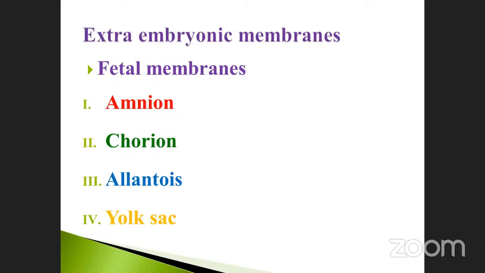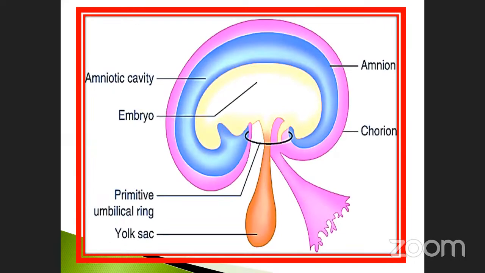Okay, see here inside. So this is the cavity. See here, this is called chorion. Inner there is the amnion. There is a cavity. This is called the amnion cavity. This is called the embryo. This is the embryo. Okay. See here, there is a connection, this is called the yolk sac. This is the primitive umbilical ring. Okay.